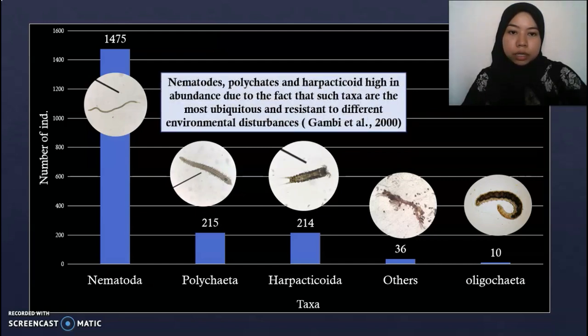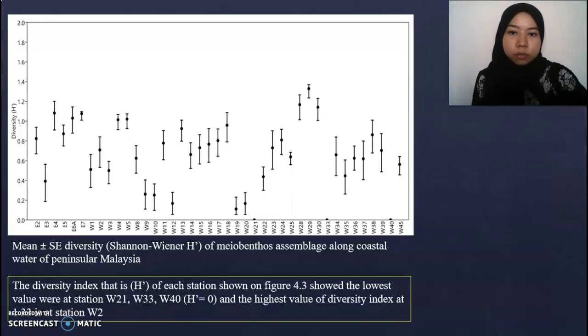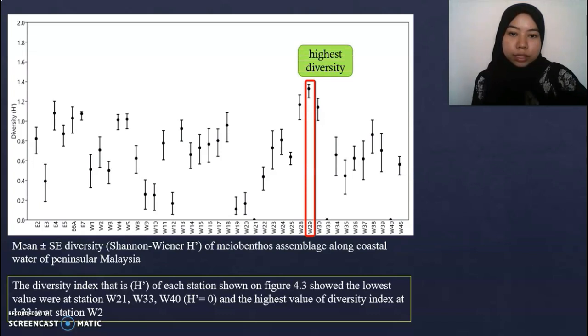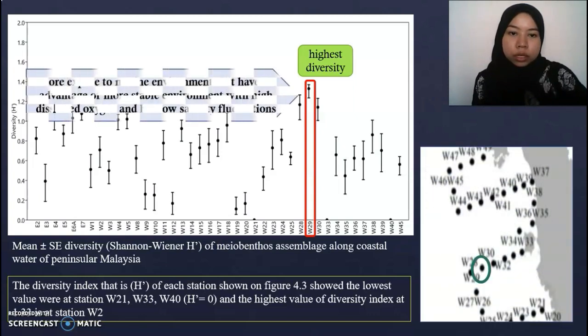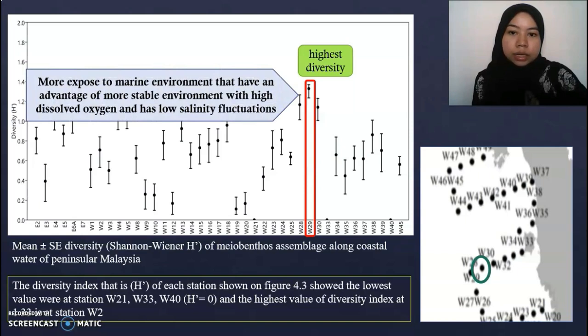Nematodes, polychaetes, and harpacticoids are high in abundance due to the fact that such taxa are the most ubiquitous and resistant to different environmental disturbances. Next is the diversity of meiobenthos, which is the first objective, where as we can see, station W29 has the highest diversity index of all the stations. This might be due to the location of the station, where it is more exposed to the marine environment, which has the advantage of a more stable environment with high dissolved oxygen and low salinity fluctuation.